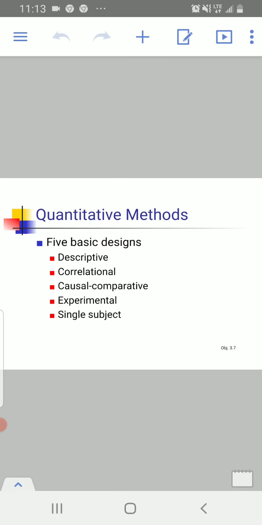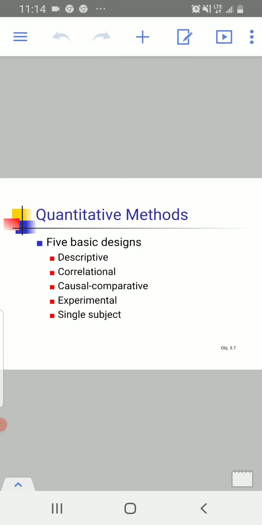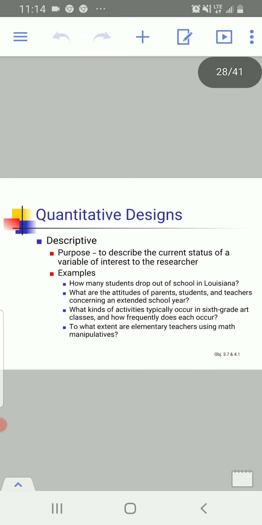In your course outlines, descriptive research design and experimental research design are mentioned, so we will discuss these two designs in detail, and we will also get an understanding of the other designs of quantitative methods. So what is descriptive research?